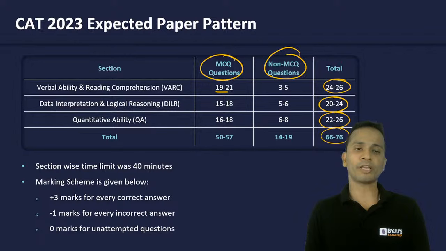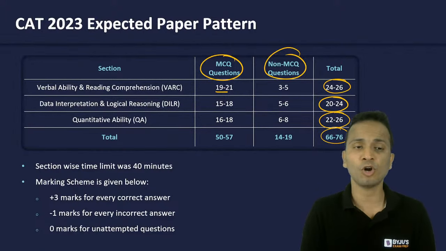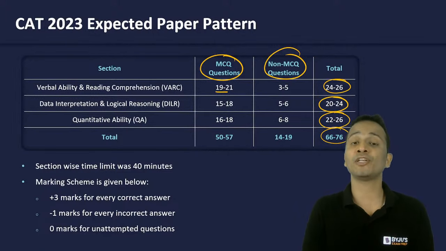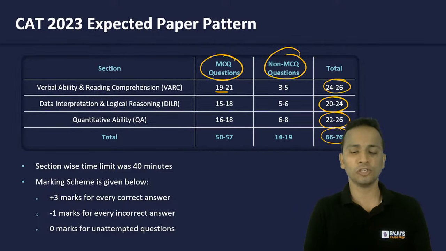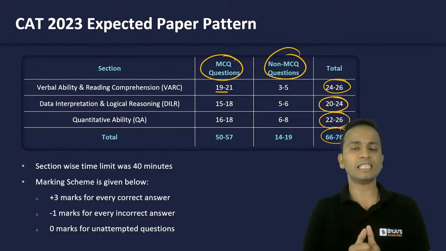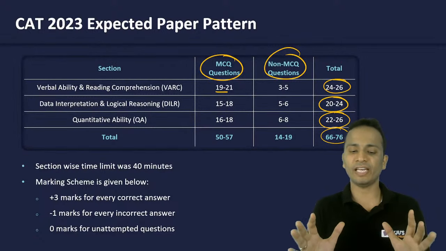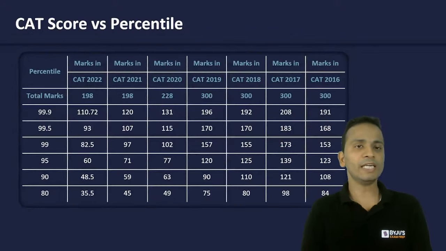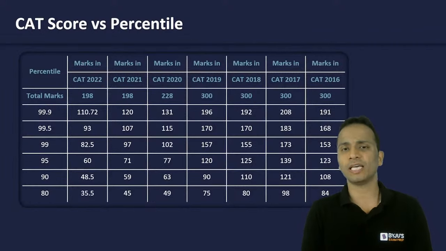All right. Now talking about the marking scheme, +3 for every correct, -1 for every wrong, and 0 marks will be given for every unattempted question. Also, you must note that there is no negative marking in CAT examination for non-MCQ questions. Okay, so the questions which are TITA questions, they do not have any kind of negative marking. All right, fine. Now moving ahead, this is score versus percentile, CAT score versus percentile over the last few years.